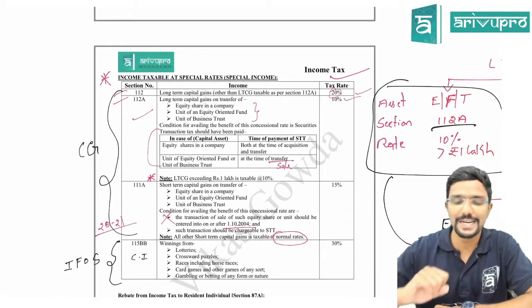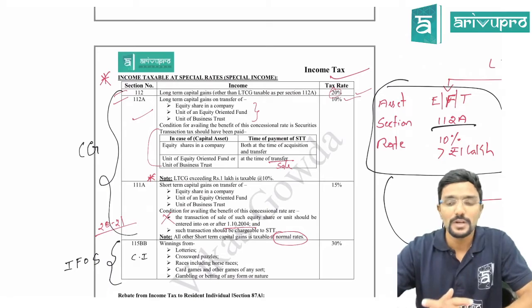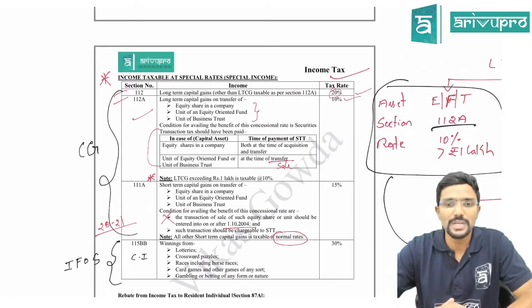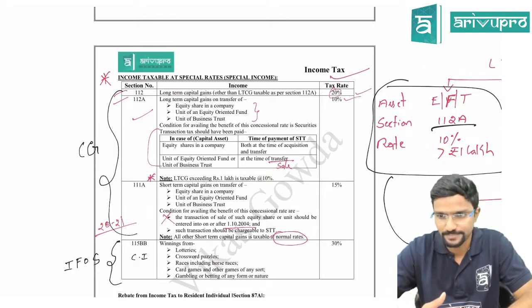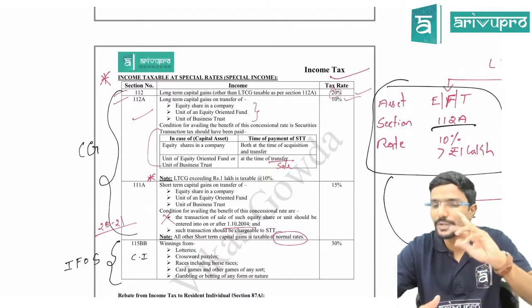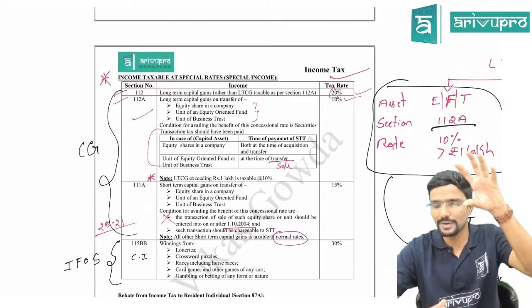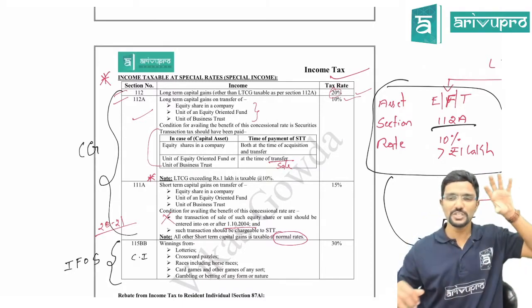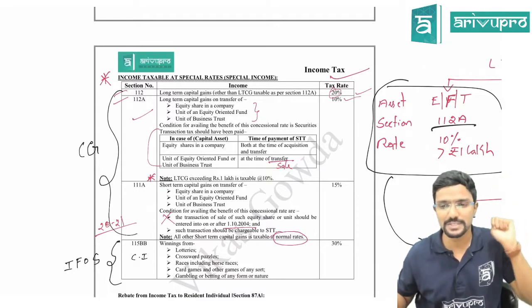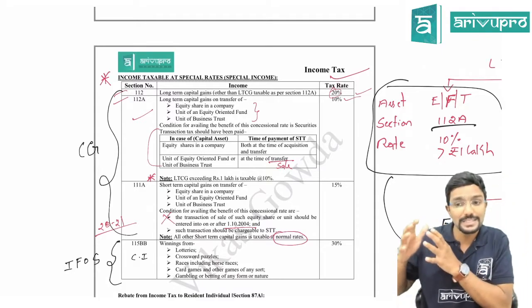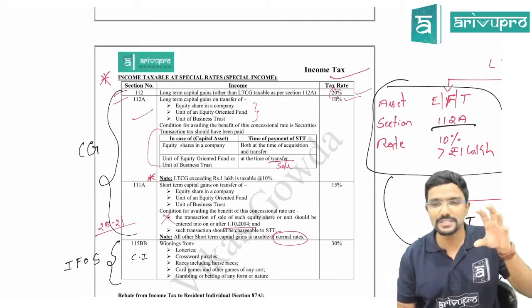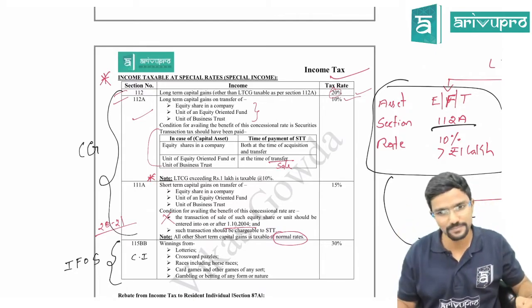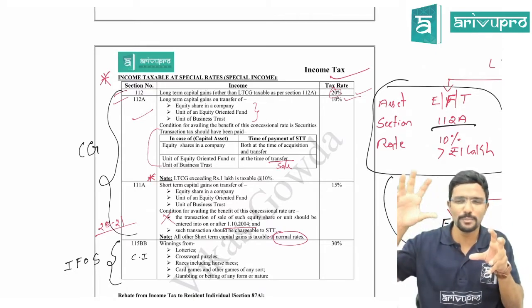So in the morning we had started with chapter 4, that is tax rates, which are applicable for different types of assessee in different situations, whatever income you have. Agree? We have seen two different types of tax rates, that is normal rates, or we will call it gross rate or base rate. For individual, AOP, BOI, artificial juridical person and all, flat slab rates are applicable, whereas for companies, partnership firms and all, flat rate is applicable. Agree? These are called gross rate or base rate.